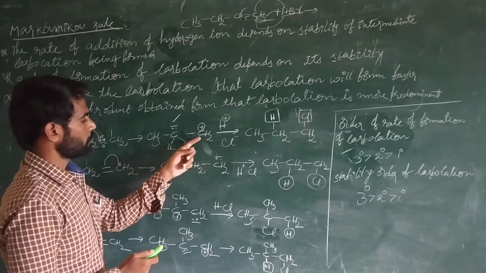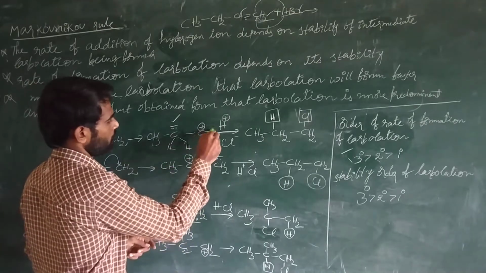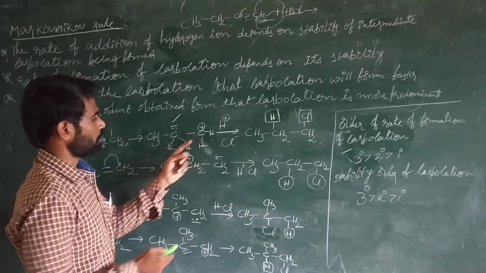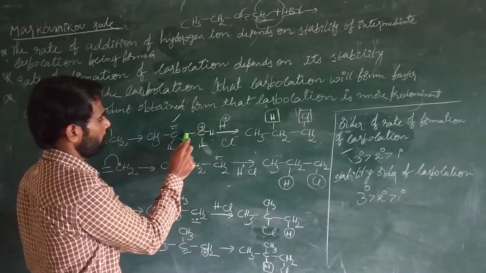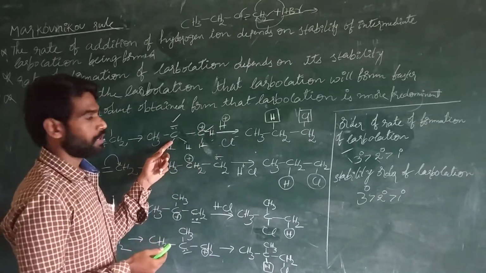Compared to that, what about this carbon atom? Now this carbon atom has only 6 electrons, right? This carbon atom has only 6 electrons because 1, 2, 3, 4 and 5, 6. This carbon has only 6 electrons. This carbon has 8 electrons.